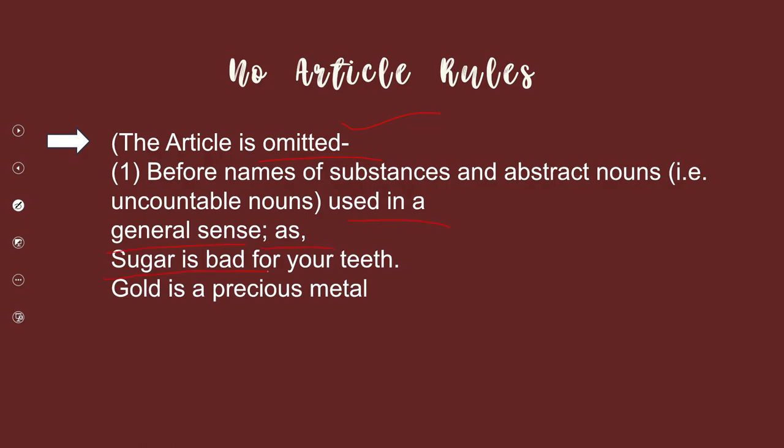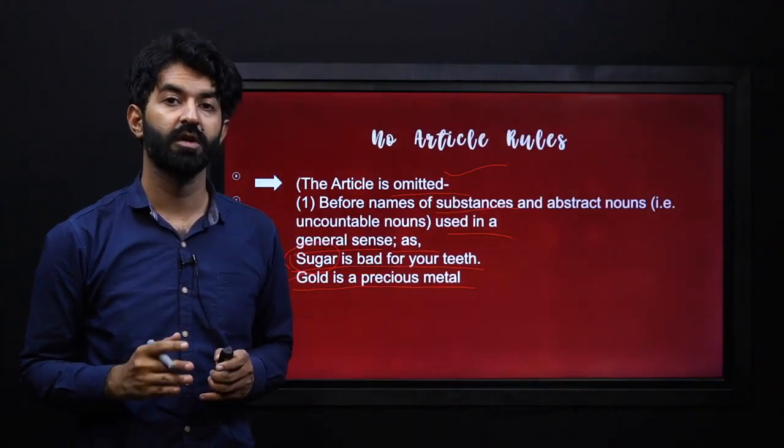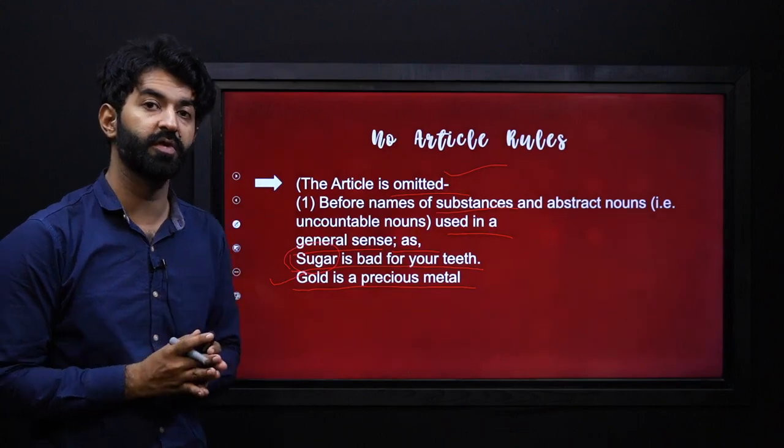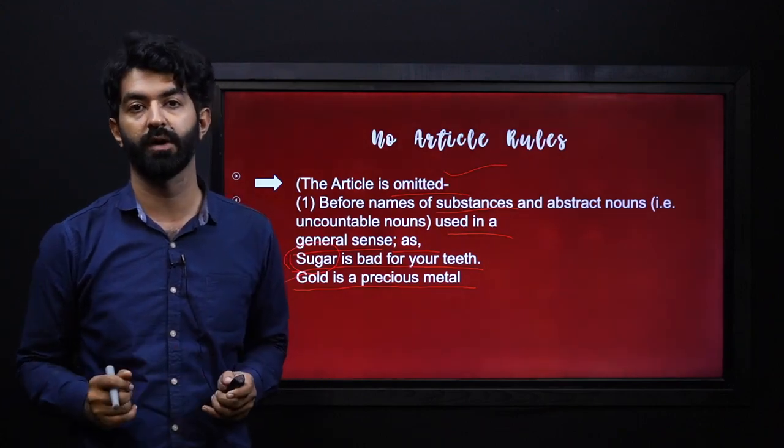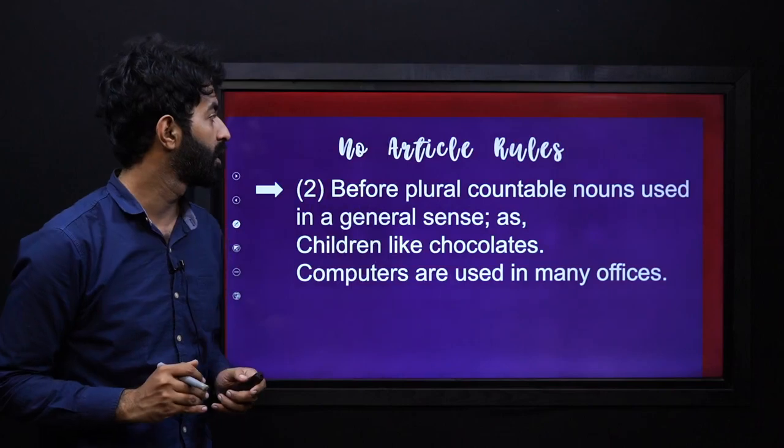Sugar is bad for your teeth. Here, no article is used. Gold is a precious metal. We did not use any article because we are talking about names of substances or abstract nouns. When we are doing such things, we will not be using any kind of articles in this manner.